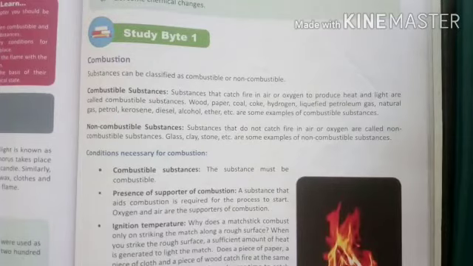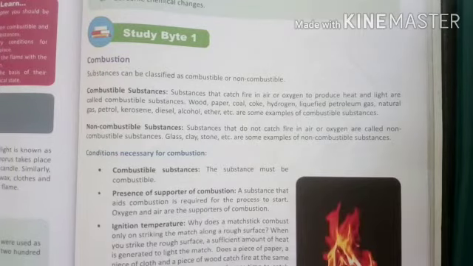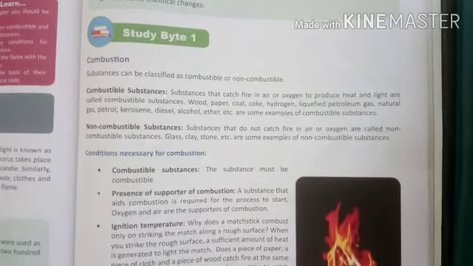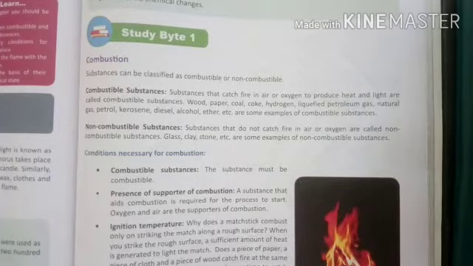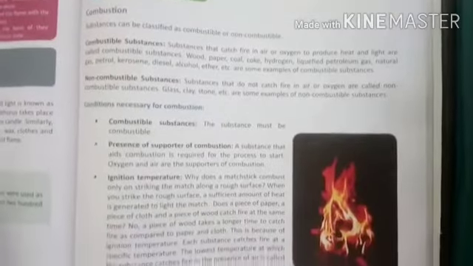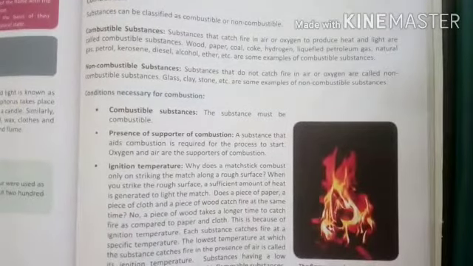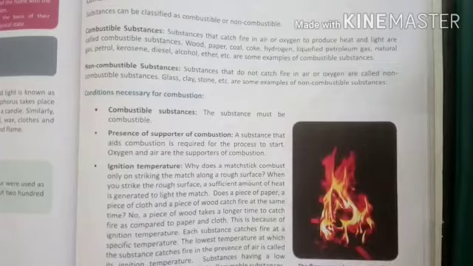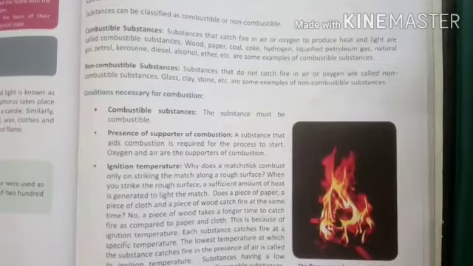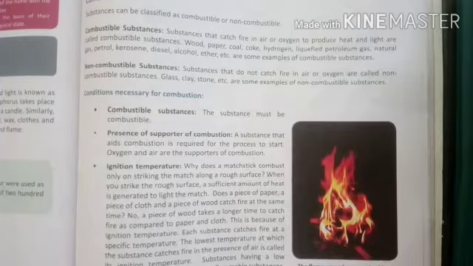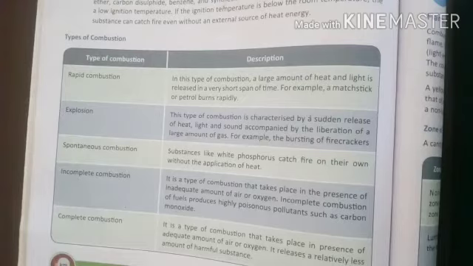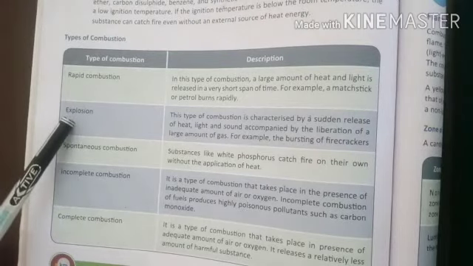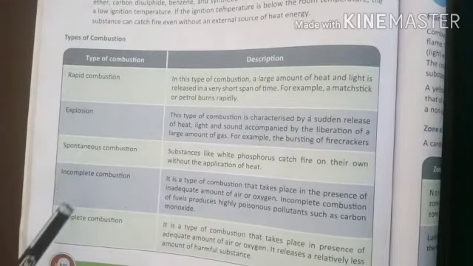Combustible substances catch fire in the air very easily, and non-combustible substances cannot catch fire in the presence of oxygen, like glass, clay, stone, etc. Then we discussed the conditions necessary for combustion: a combustible substance, the presence or support of combustion, that is oxygen, and the sufficient temperature required to burn. And then we discussed the types of combustion: rapid combustion, explosion, spontaneous combustion, incomplete combustion, and complete combustion.